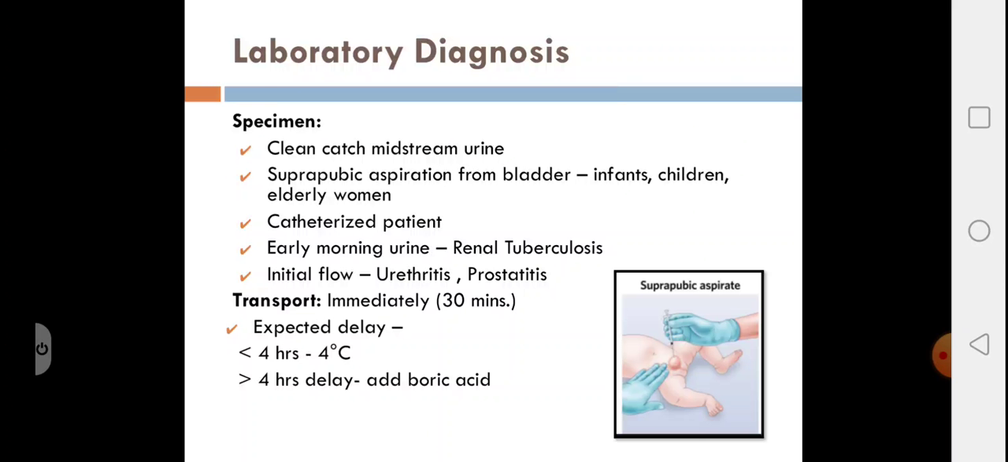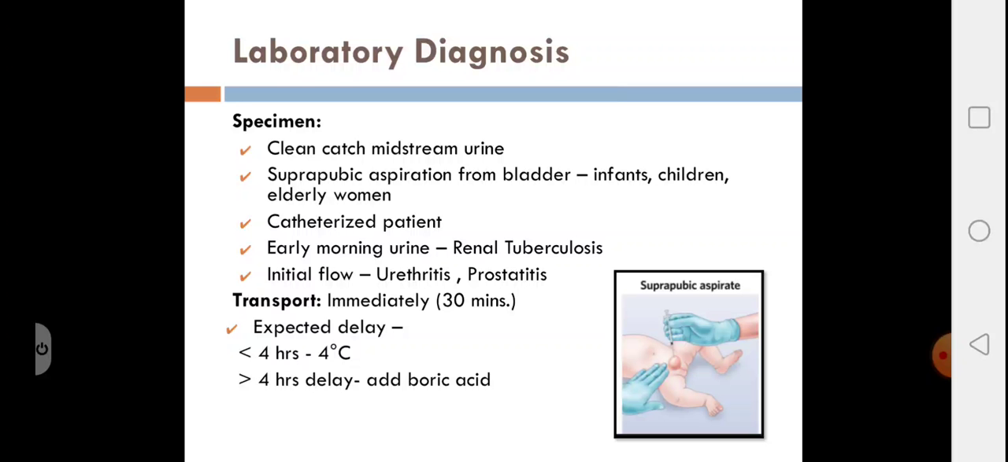Looking into laboratory diagnosis, what are the specimens collected? The specimens collected can be clean catch midstream urine. Clean catch means the urine sample collected with aseptic precautions, and midstream urine sample is the sample which constitutes the middle portion of the urine flow, not the first portion and the last portion, the details of which we'll discuss in the next slide. Suprapubic aspiration from the bladder is usually recommended in infants and children who can't pass urine, in whom we can't collect a midstream urine sample.